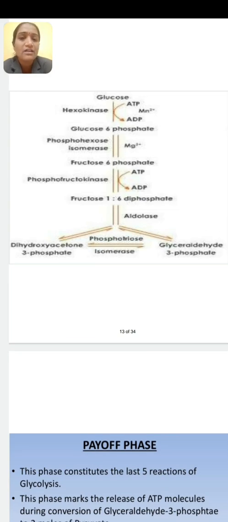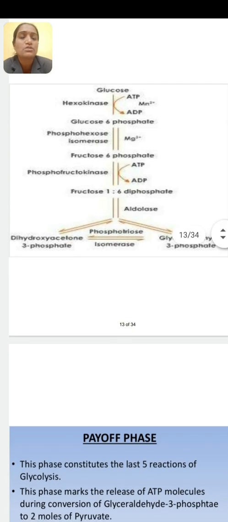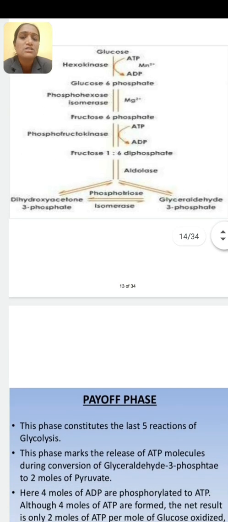Okay, then it again undergoes phosphorylation to form fructose 1,6-diphosphate. Diphosphate means 2 phosphates. Now here 2 phosphate groups are attached at the 1st carbon atom and at the 6th carbon atom. Okay, means fructose 6-phosphate undergoes phosphorylation to form fructose 1,6-diphosphate. Then it undergoes cleavage.